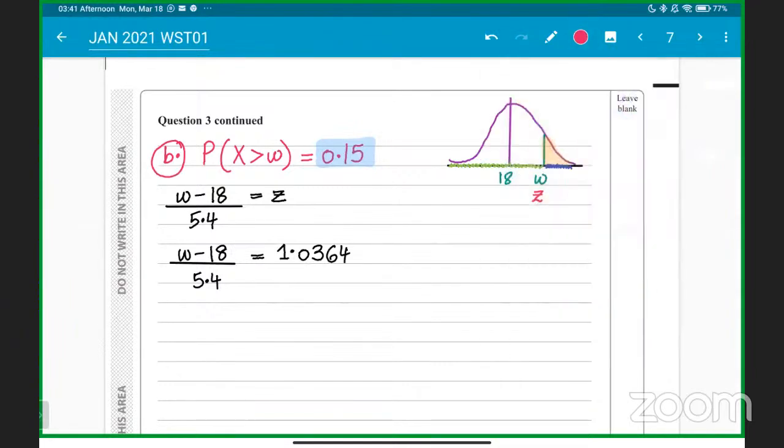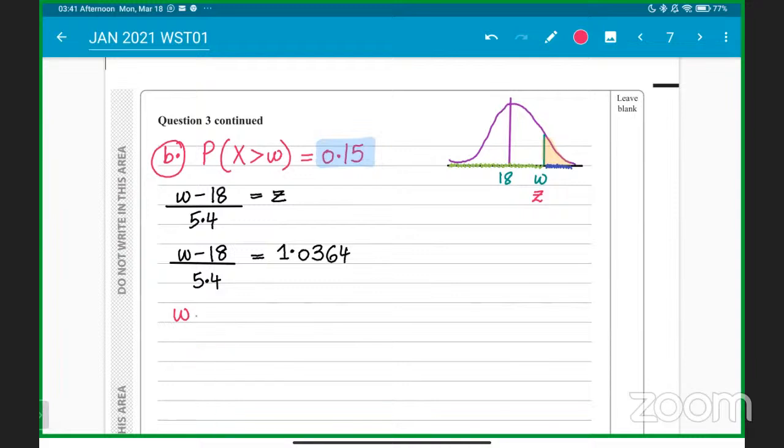And now you'll solve it to get the w, the weight. So it will be 1.0364 multiplied by 5.4, and then once you get this, it will be plus 18 as well to get the final answer. Let's do it step by step.